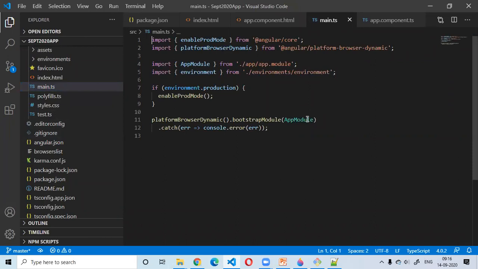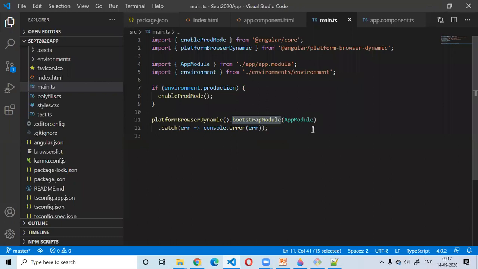Now if you see, we just saw this particular syntax. What it is saying is it is calling a function named bootstrapModule. Bootstrap is not just the CSS thing. Bootstrap is a process which is basically to start any programming or any process. If you are starting something, that means you are bootstrapping it. So the beginning point, that you can say. Here this function name is suggesting the bootstrap module. That means the initial module, the starting module of your application.